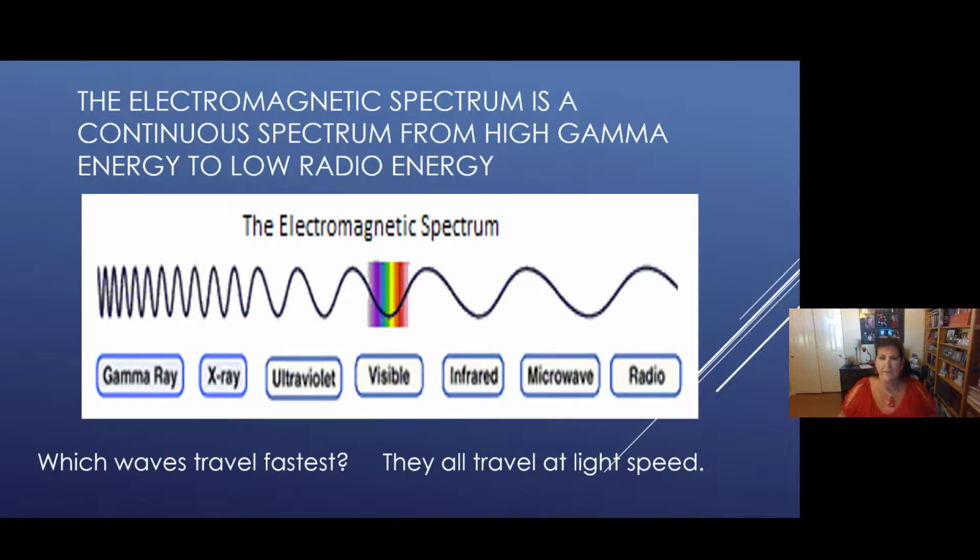Remember that. And finally, I want you to remember these in order: gamma, X-ray, UV, visible, IR, microwave, radio. Remember the electromagnetic spectrum in order. You will be questioned about that.